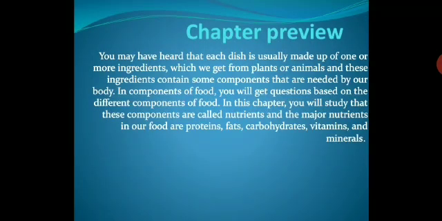Chapter preview. You may have heard that each dish is usually made up of one or more ingredients which we get from plants or animals, and these ingredients contain some components that are needed by our body. In components of food, you will get questions based on different components of food. In this chapter, you will study that these components are called nutrients, and the major nutrients in our food are proteins, fats, carbohydrates, vitamins and minerals. So this is a chapter preview.